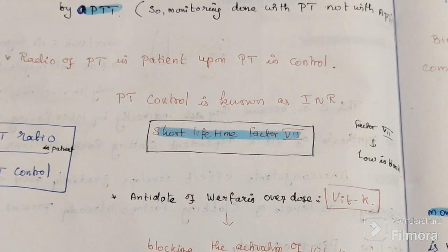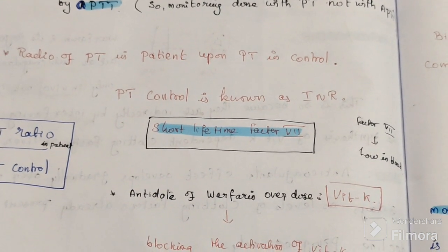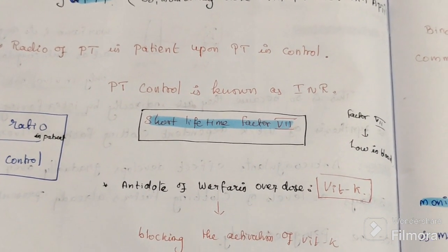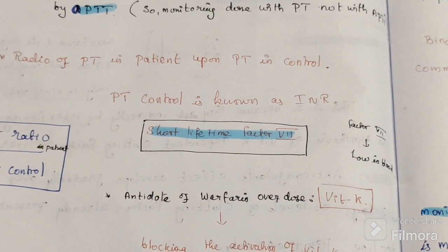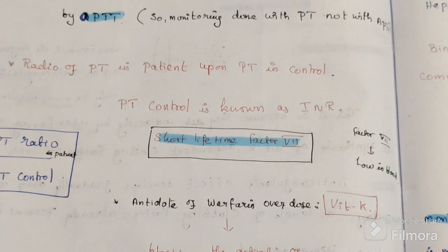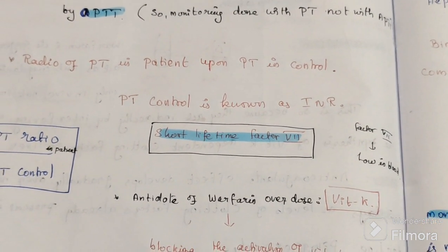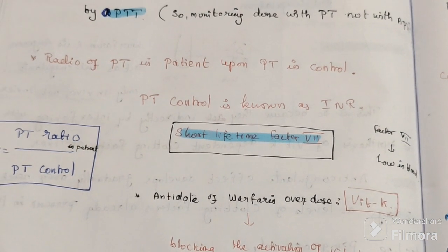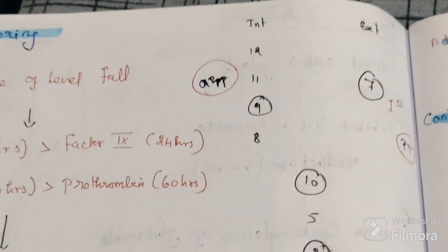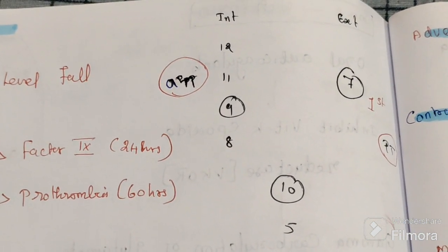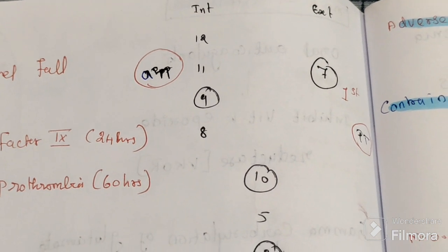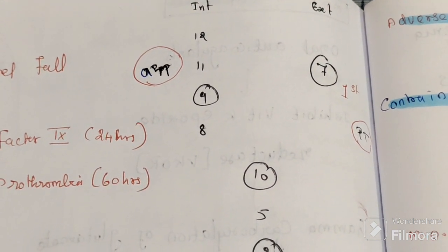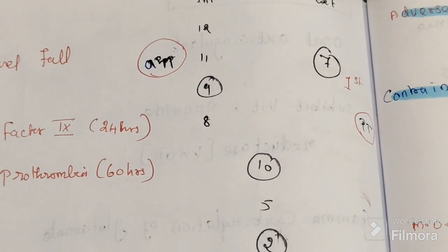Factors 7, 2, 9 and 10, they all are inhibited. 7 is on the extrinsic pathway, but 2, 10 and 9 are on the common and intrinsic pathways. So ideally PT and APTT both should rise.